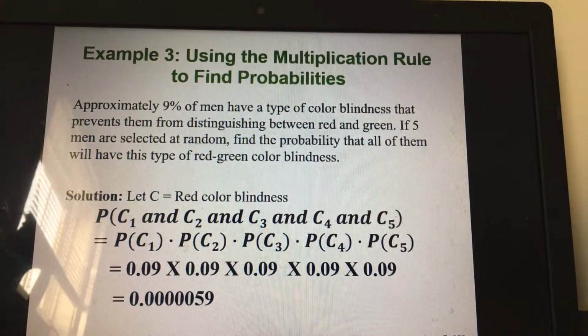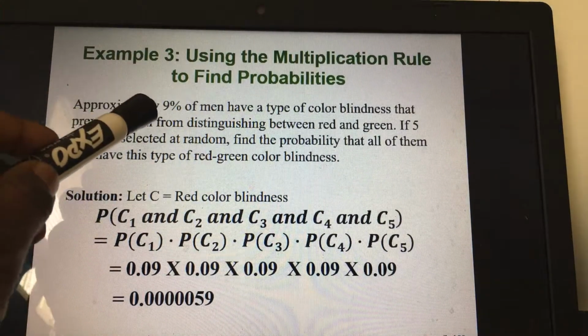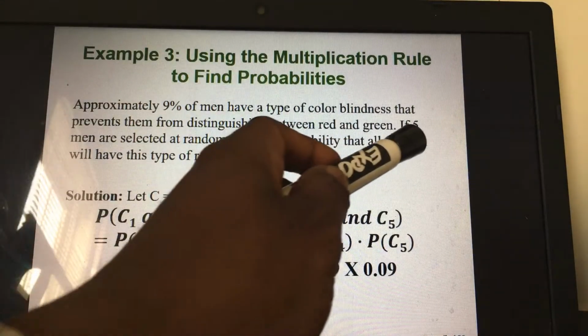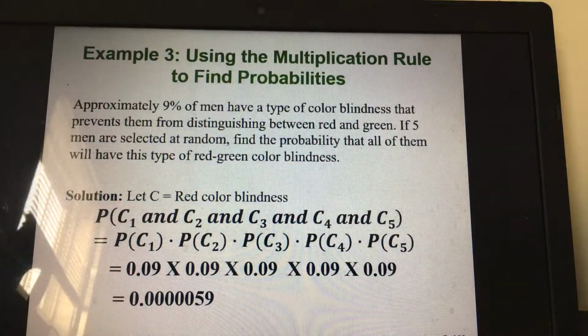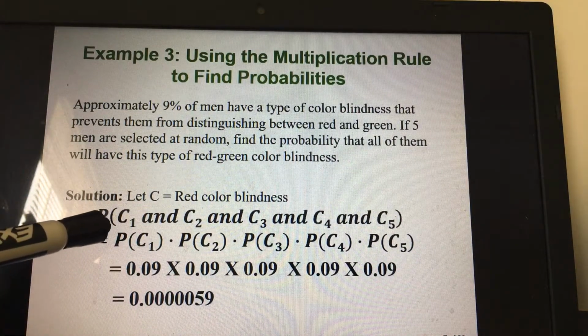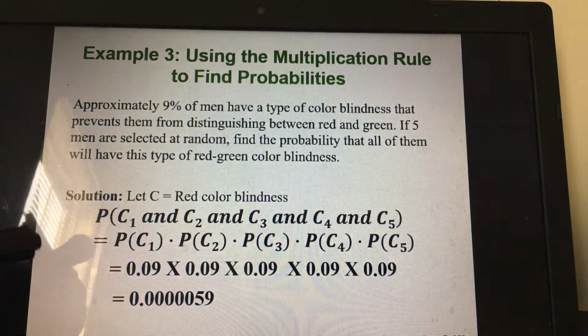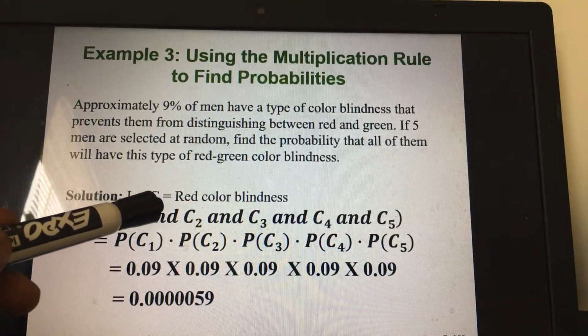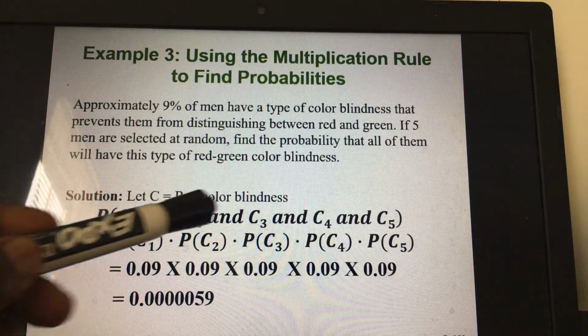Now it says they give us the probability as 9%. They give us that 5 men are selected, which means we are going to extend the multiplication rule to 5 events. Let us use C to represent red color blindness.